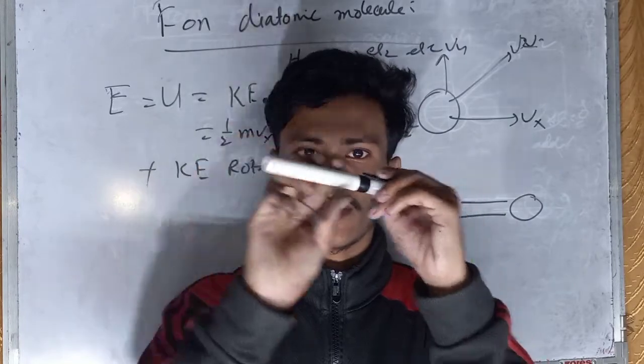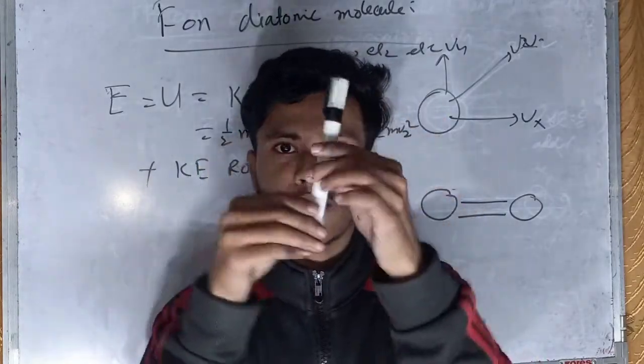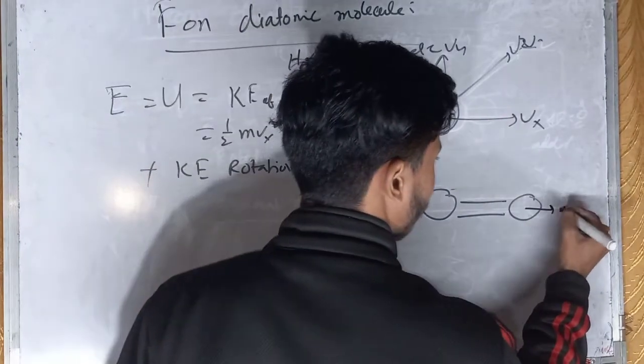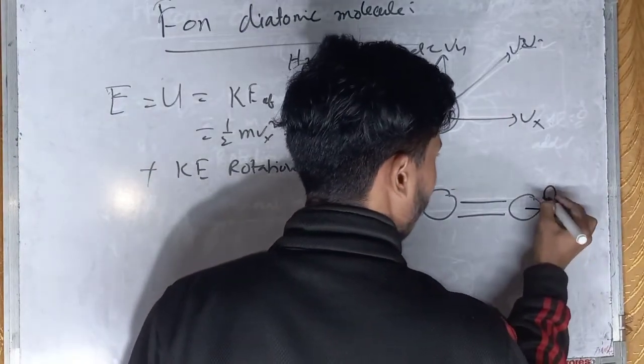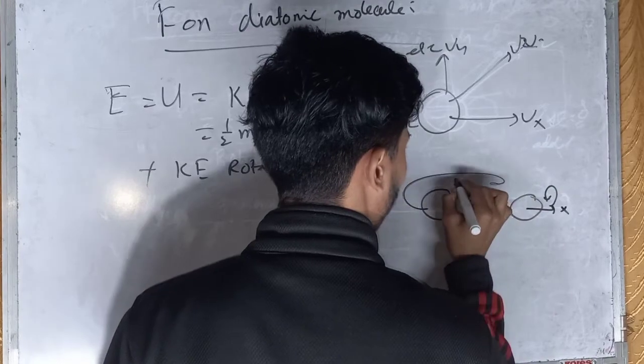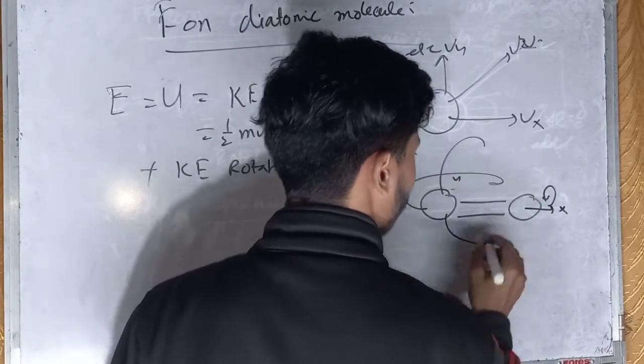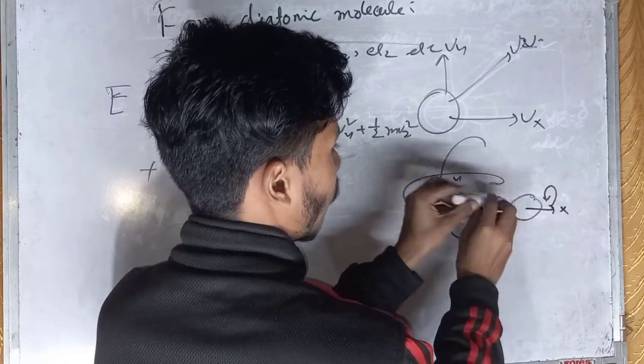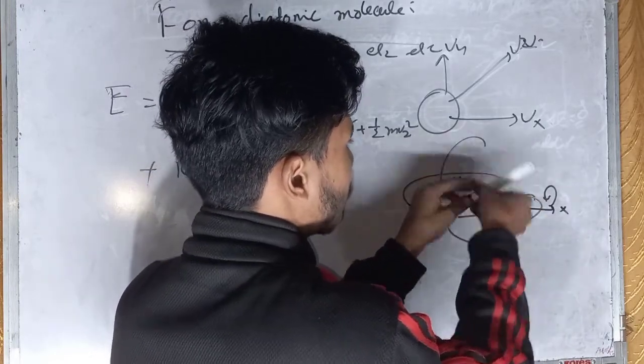So these are 3 motions: x direction, y direction, and z direction.